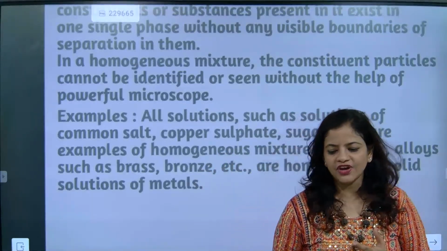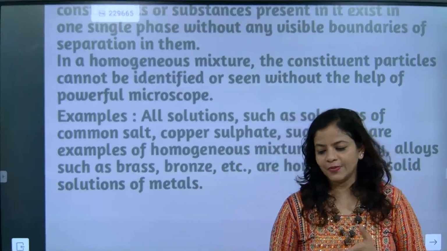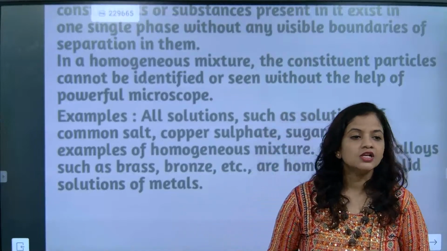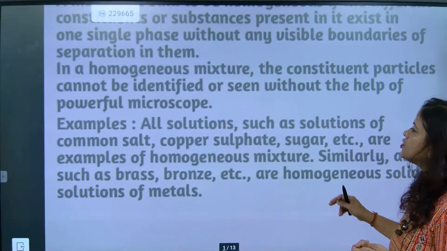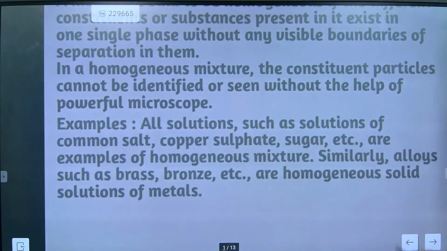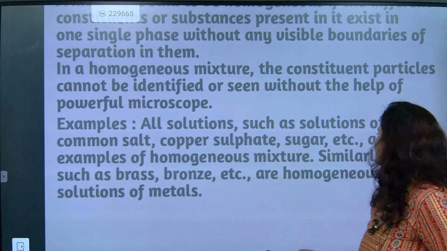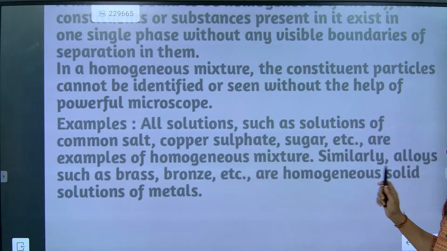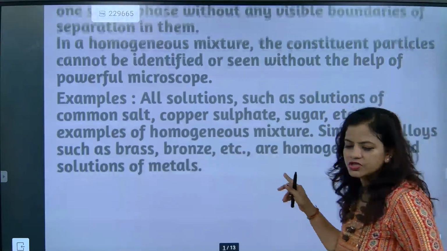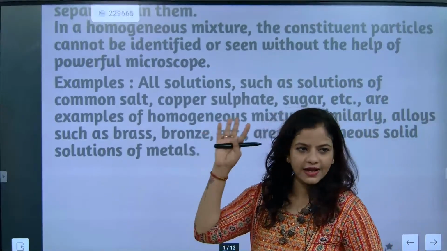Copper sulfate also. Absolutely correct, beta. So all solutions such as solutions of common salt, copper sulfate, sugar are examples of homogeneous mixtures. Similarly, alloys such as brass, bronze are homogeneous solid solutions of metals. I hope till here it is okay.